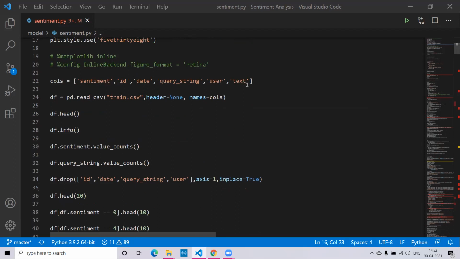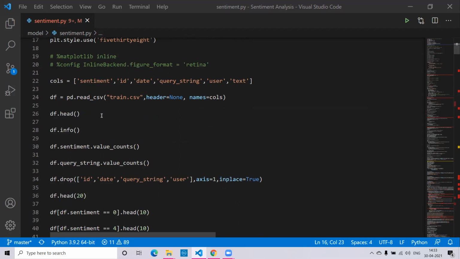First in the code, we have defined all the columns, that is sentiment, ID, date, query string, user, and text. Then we have read the dataset file, that is train.csv. We took the dataset from Kaggle, which is the Sentiment140 dataset. This dataset basically contains 1.6 billion tweets from the year 2009. So we are reading this dataset into df.